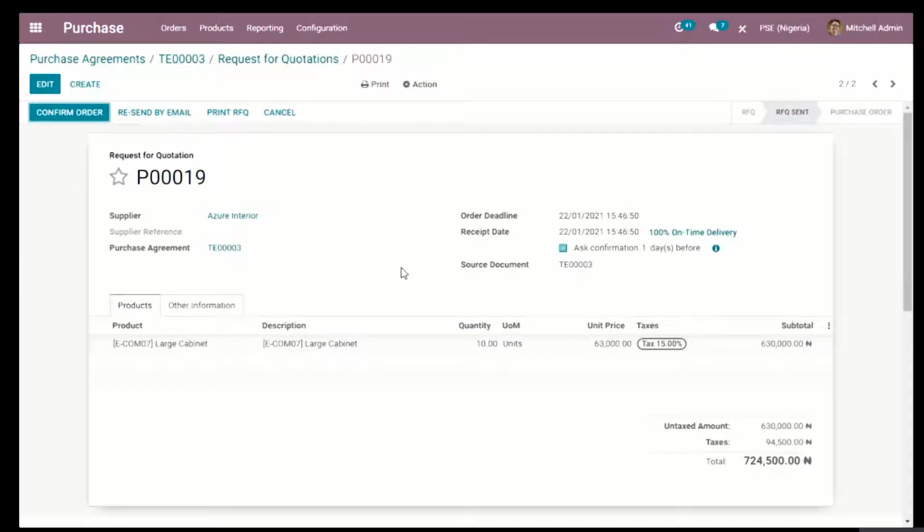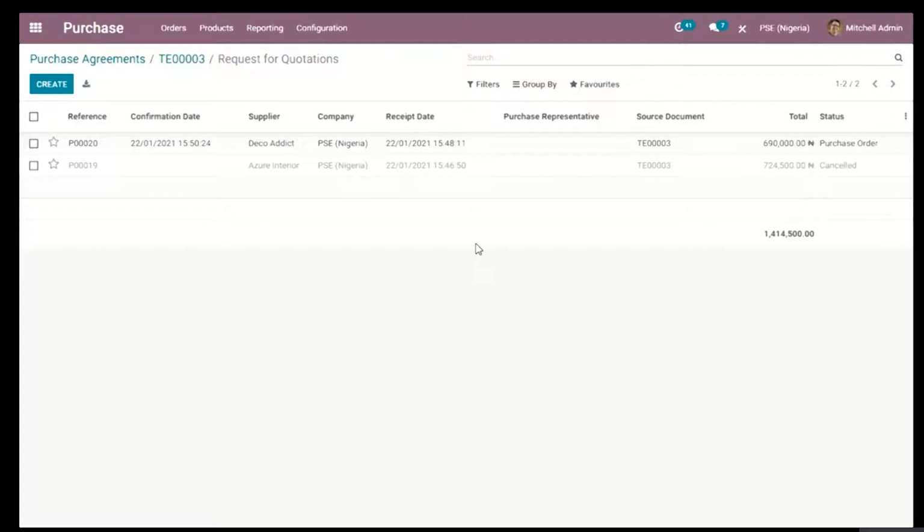of following the classical way of creating a tender, usually they cancel every other call for tender that must have been created. So for this sake, I'm just going to cancel this RFQ. So for this purchase agreement, meaning that I'm going to be contracting out this tender to Deco Addict.